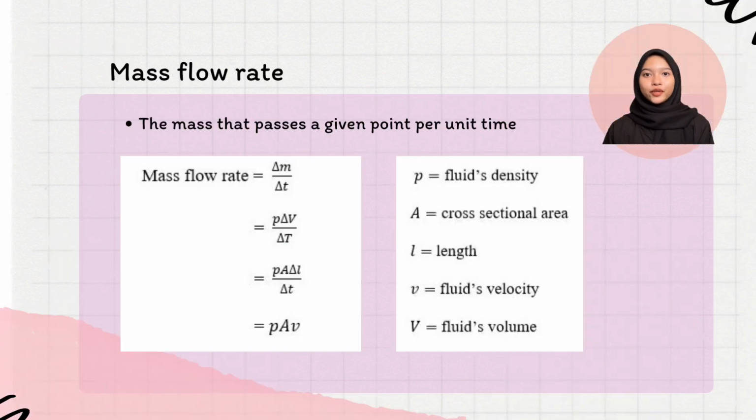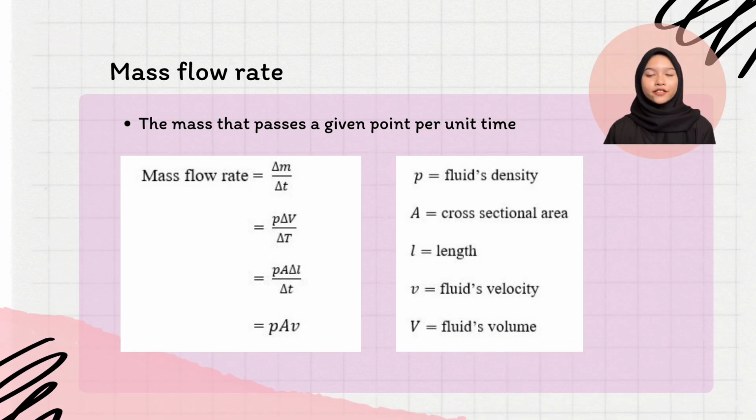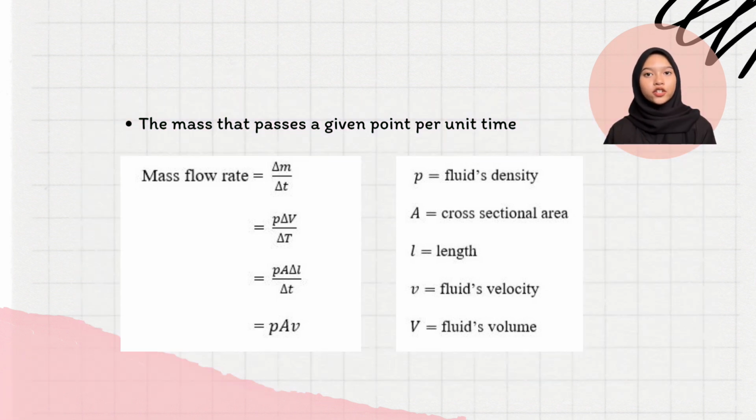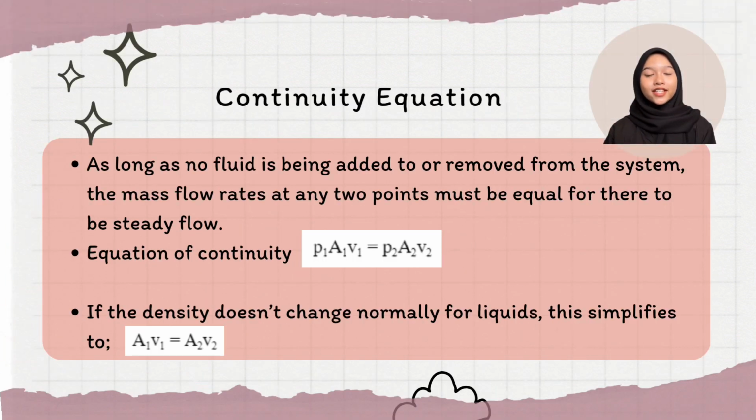This is the mass flow rate, which is the mass that passes a given point per unit time. To find the mass flow rate, you have to multiply the fluid's density with the cross-sectional area and the fluid's velocity. Next, continuity. As long as no fluid is being added to or removed from the system, the mass flow rates at any two points must be equal for that to be steady flow. The equation of continuity is density 1 times cross-sectional area 1 times velocity 1 equals density 2 times cross-sectional area 2 times velocity 2.